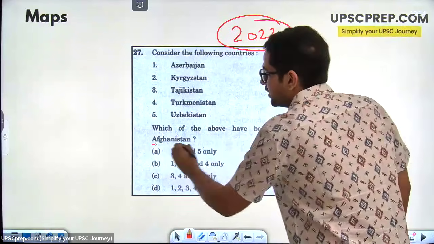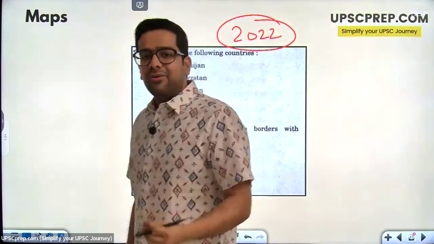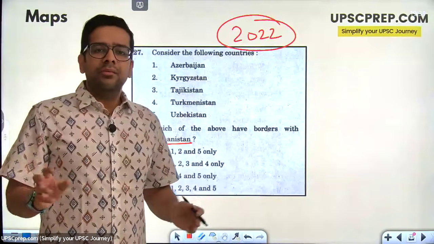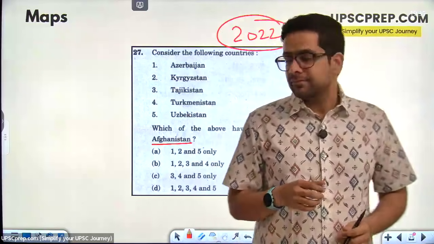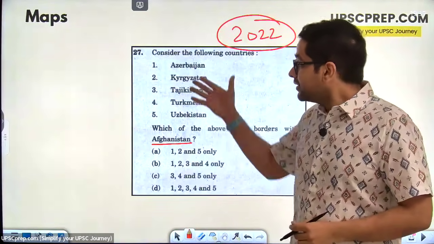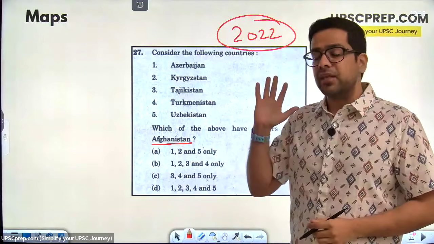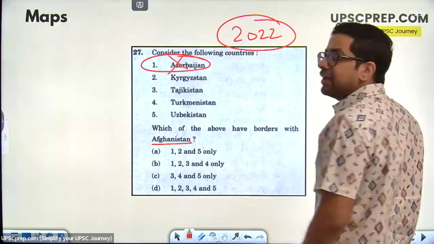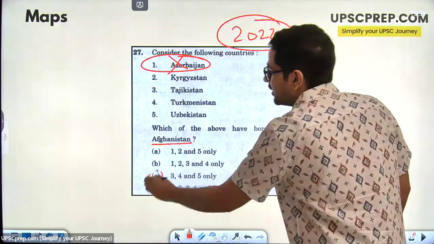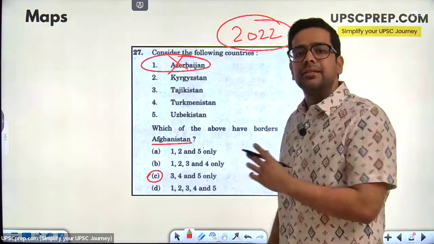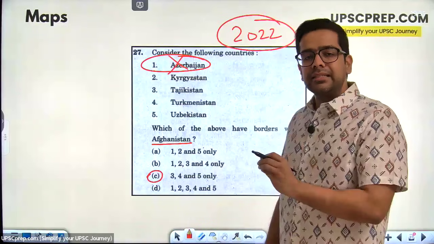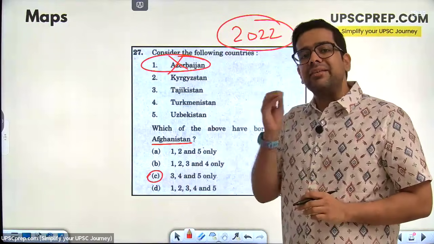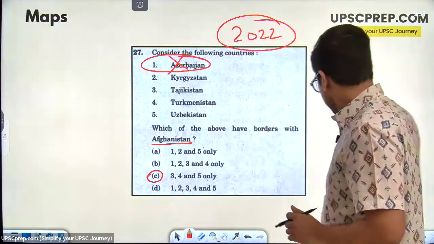Which of the above have borders with Afghanistan? So this is what it is. I'm not saying you have to pay attention to everything. You don't. But if something is so much in news, you will get questions. And this is a very easy question if you've seen the map. The simple thing that you have to know over here is that Azerbaijan is nowhere close to Afghanistan. And if you eliminate one, there is only one correct answer available. So it's that simple. With just basic awareness of where the general countries are in Asia, I don't even need to know each and every one. I can get this done.